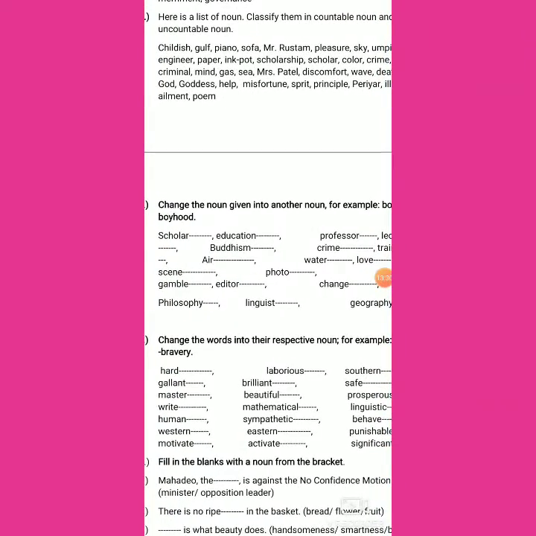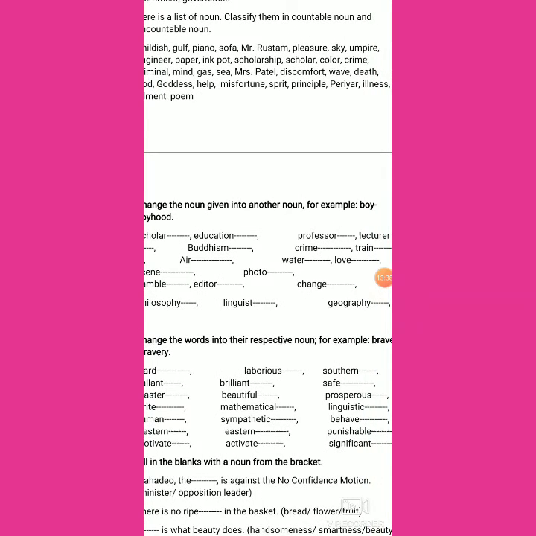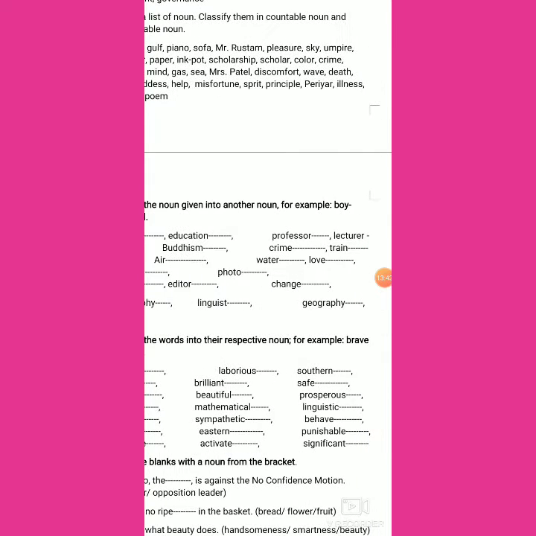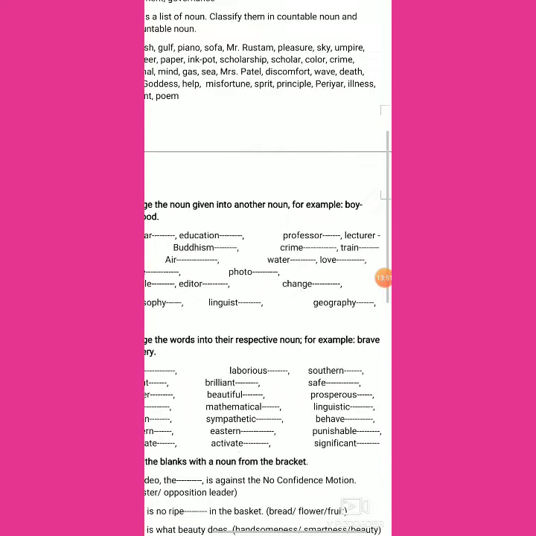And here Buddhism, from that abstract noun we have the proper noun Buddha, and from crime, abstract noun, we have criminal, common noun. Train, from train it is trainee and trainer. There are two kinds of common noun that we can form.